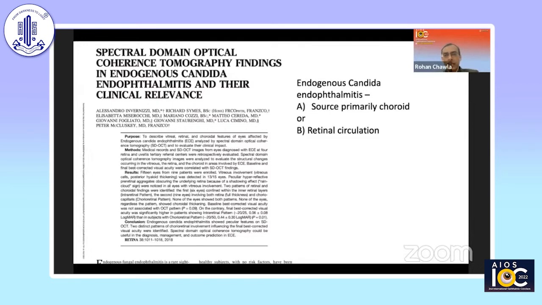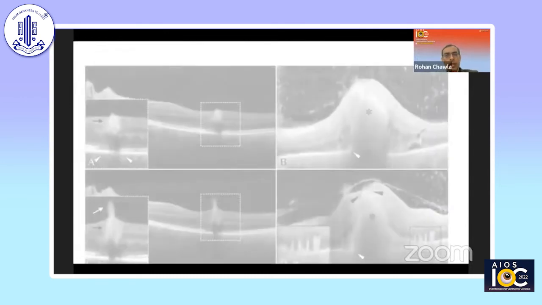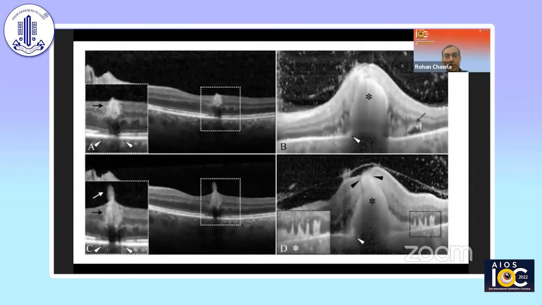I think that the second case we saw in our series was also a primary retinal case. The first case is probably a mixed chorioretinal one. These are pictures from their paper. Here they've clearly shown that you can have isolated retinal lesions. Probably they've caught the case very early. And the other one has this chorioretinal lesion with changes at the RPE level and the choriocapillaris also, with inflammatory changes there.